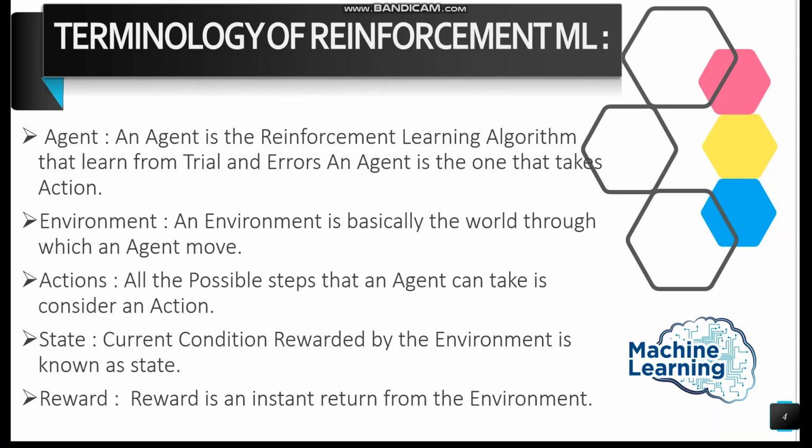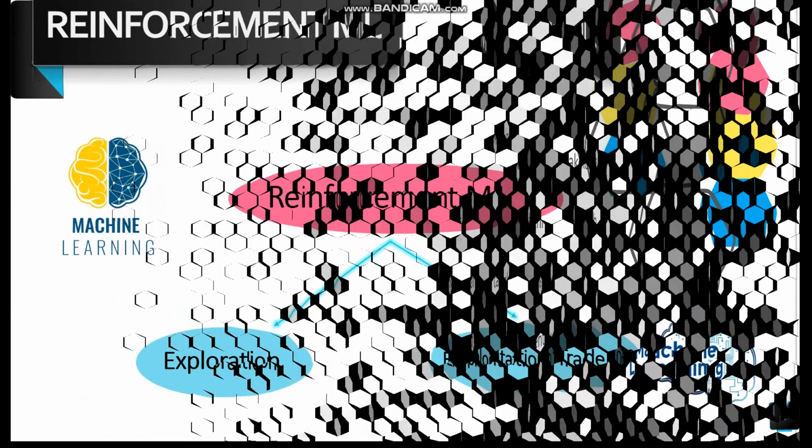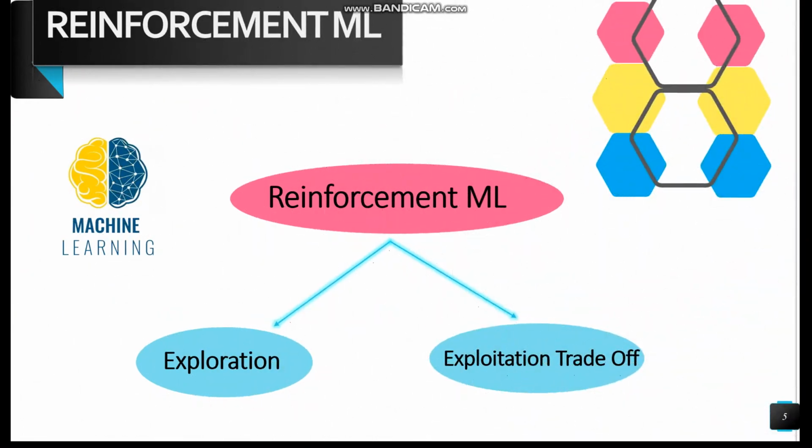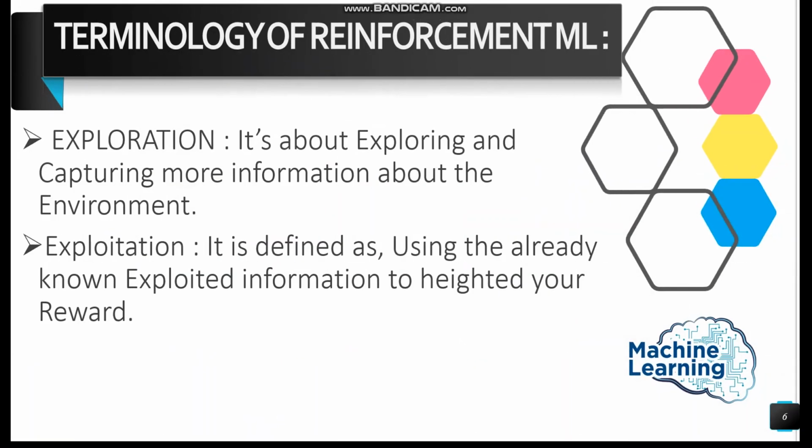Now, one of the most important concepts in reinforcement learning is the exploration and exploitation trade-off. Exploration, as the name suggests, is about exploring and capturing more information about the environment. On the other hand, exploitation is defined as using the already known information to heighten your reward.